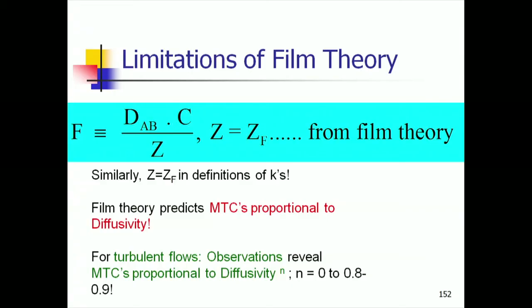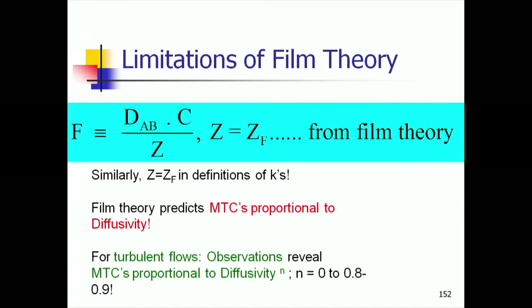And once you have that, you integrate again and you get a linear concentration profile, and the concentration profile will be actually CA1 minus (CA1 minus CA2) by delta into Z. If Z equal to 0, concentration is CA1, the first boundary condition. If Z equal to delta, delta cancels, and then you have CA1 minus (CA1 minus CA2), so it will be CA2. So, the two boundary conditions are met with the linear concentration profile.